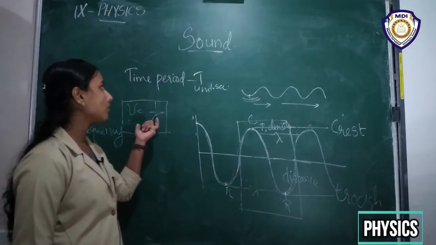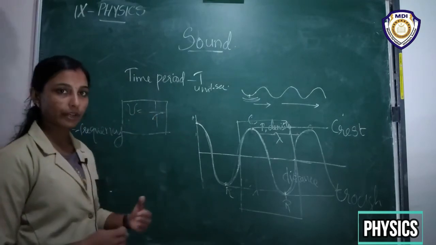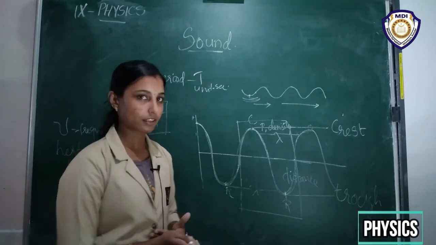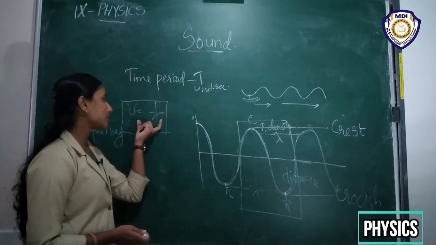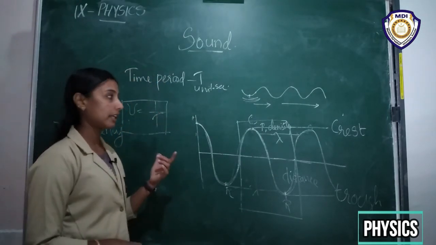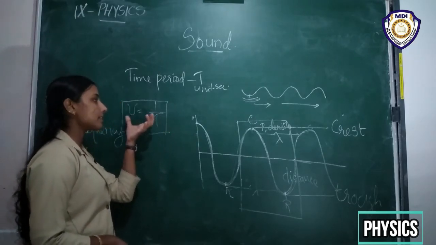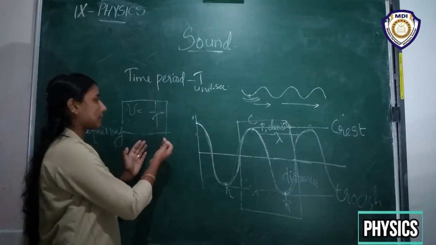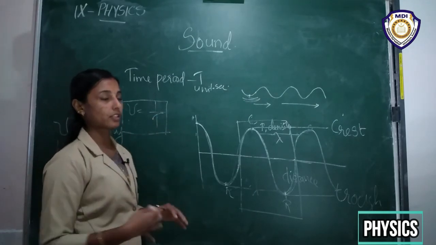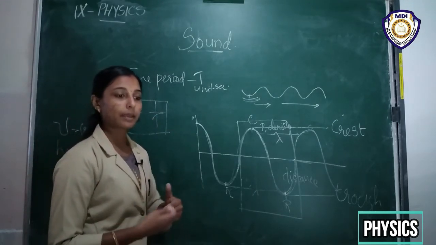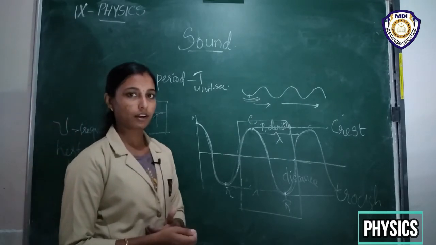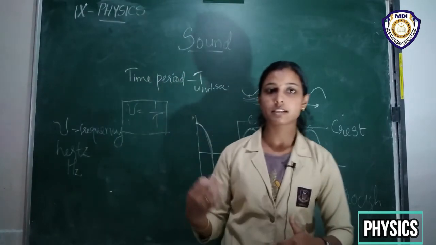And next we have discussed time period. Time period is the time taken to complete one oscillation, right? And there is a relation between frequency and time period. That is, frequency and time period are inversely related. That means when the frequency increases, the time period decreases, or if the time period increases, frequency decreases, and vice versa. So these are things you have to study in detail.